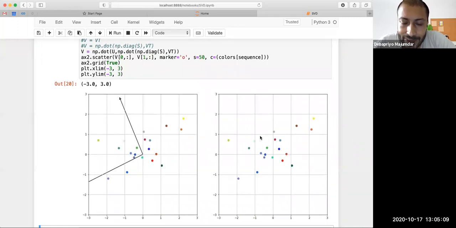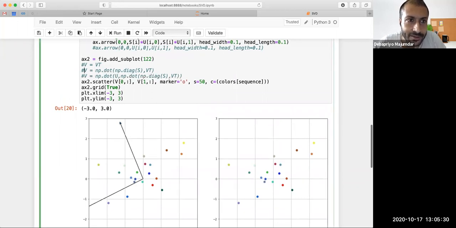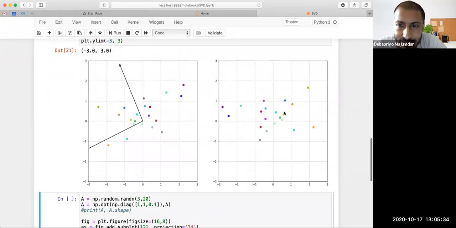The idea behind singular value decomposition is that our frame of reference, our original axis, is not the ideal. The data will be better represented along the singular vectors. And that representation is this representation. These are along the singular vectors.